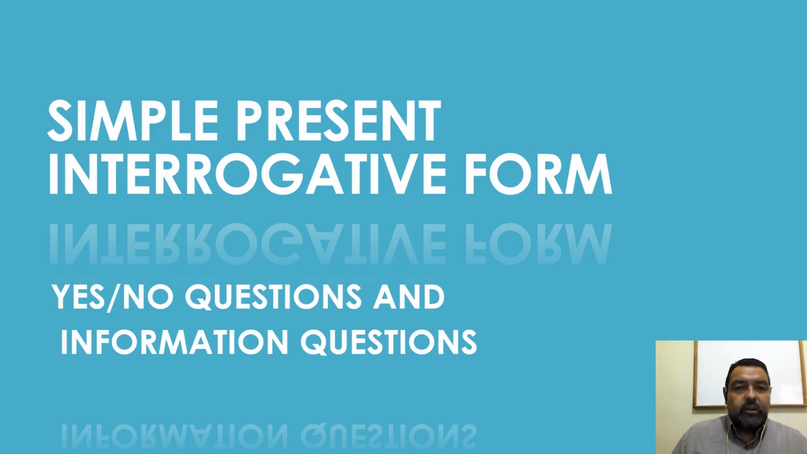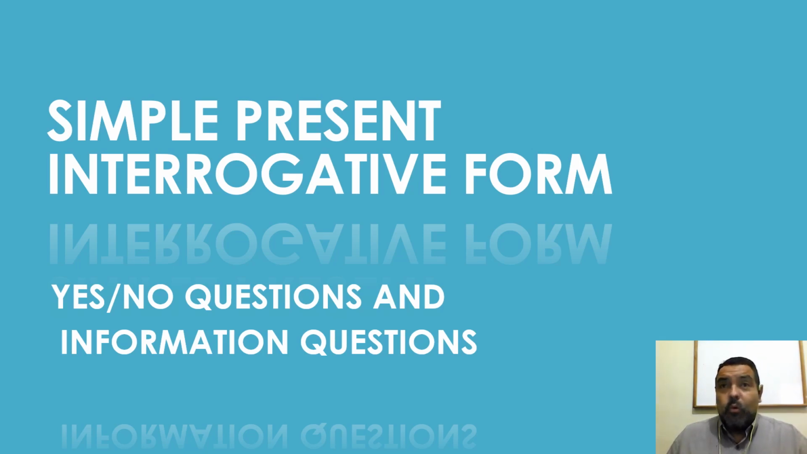We already have learned the affirmative statements, the negative statements, and now we have to go with the interrogative form. In this case, we have two types of questions, the yes/no questions and the information questions. Yes/no questions are those questions that can only bring us two answers, yes or no. And the information questions, as its name says, we're looking for information.